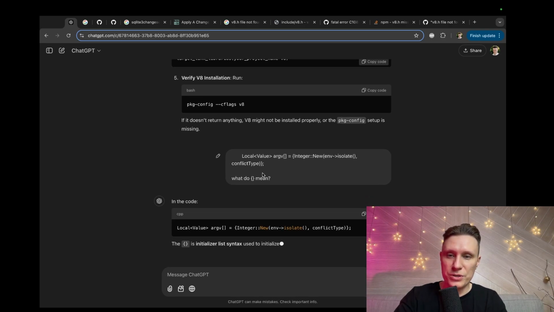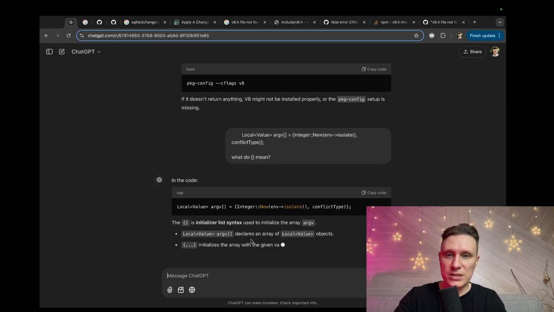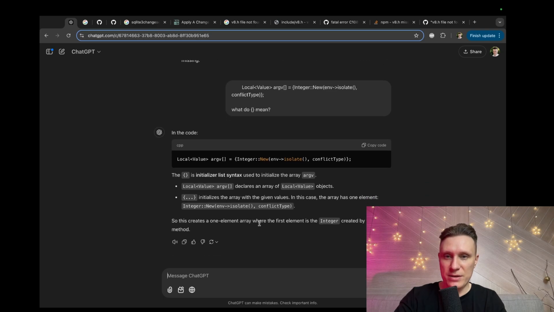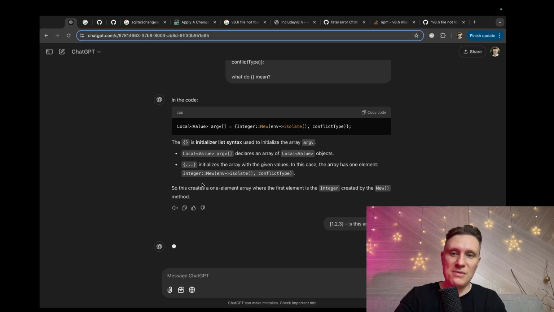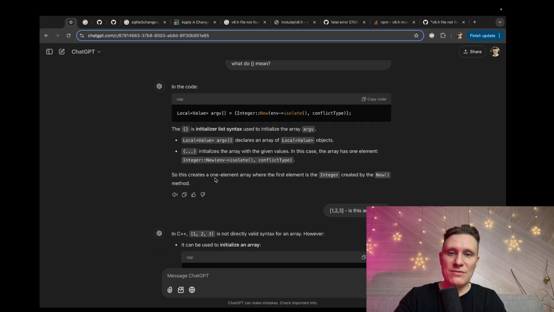In this code, initializer list syntax is used to initialize an array. Initialize array with given values. So this is an array. Is this an array too? This part is not directly valid array syntax.